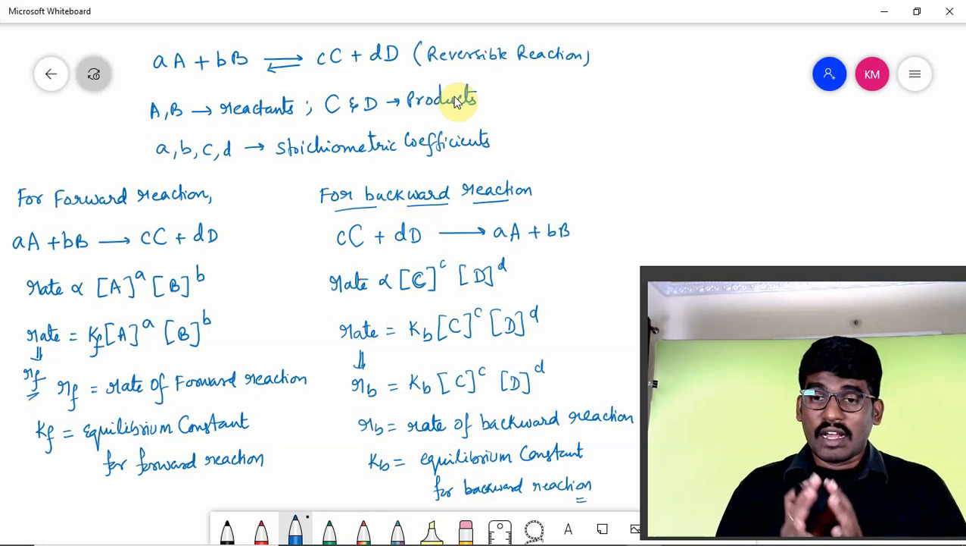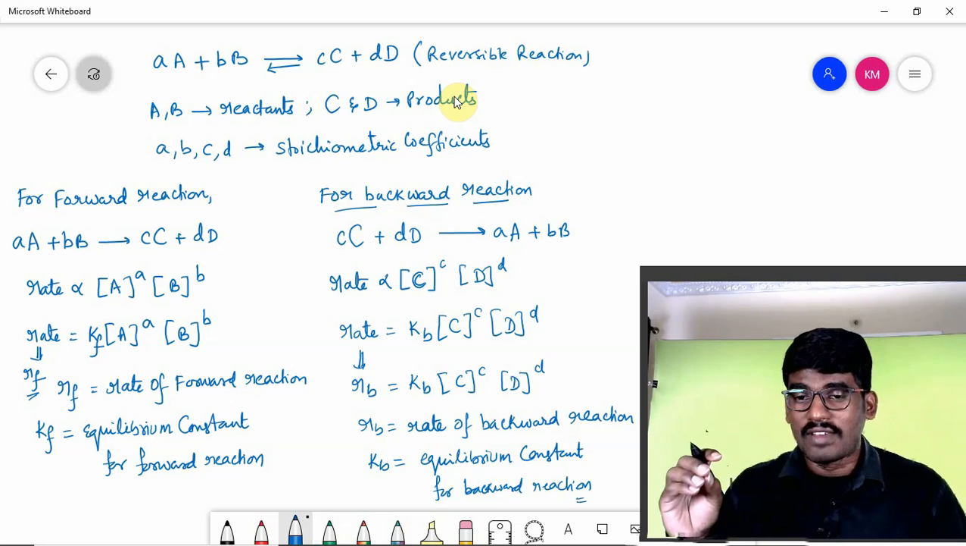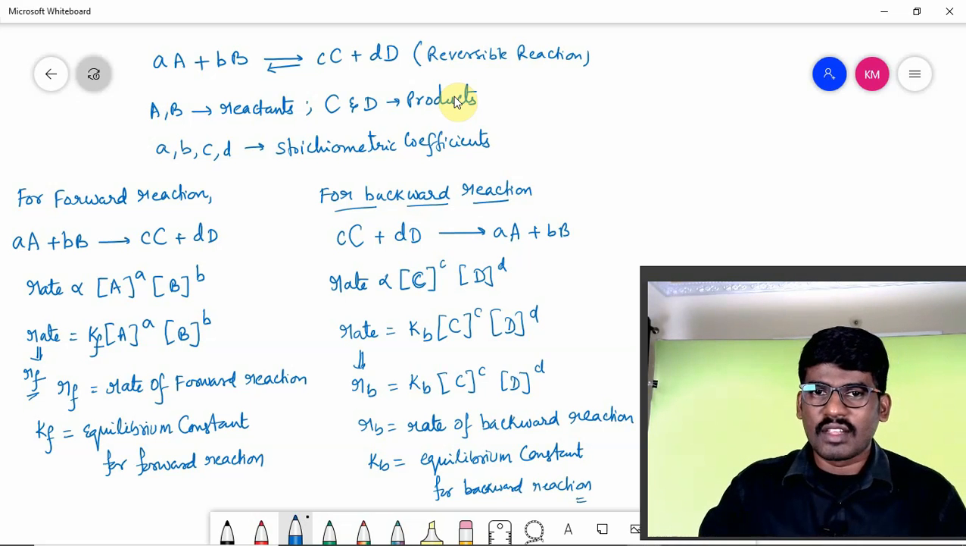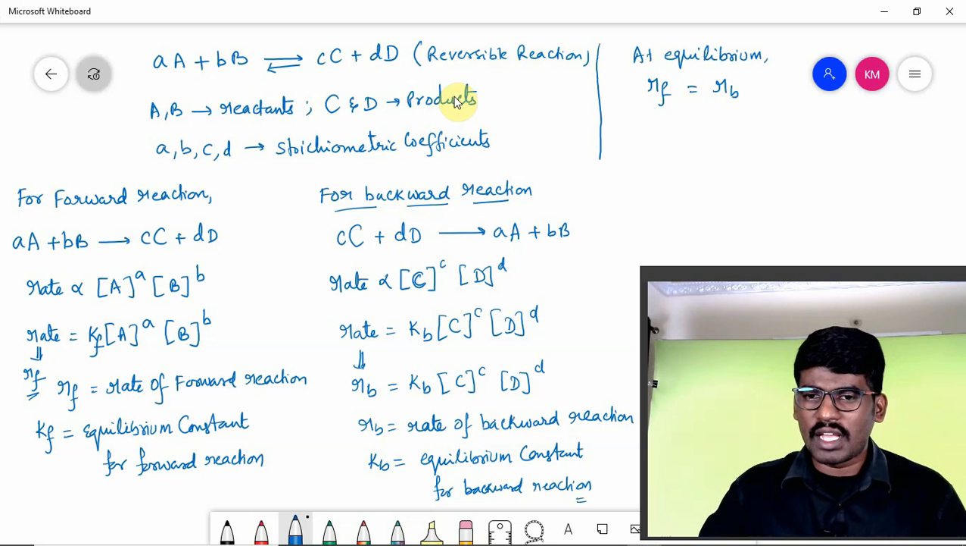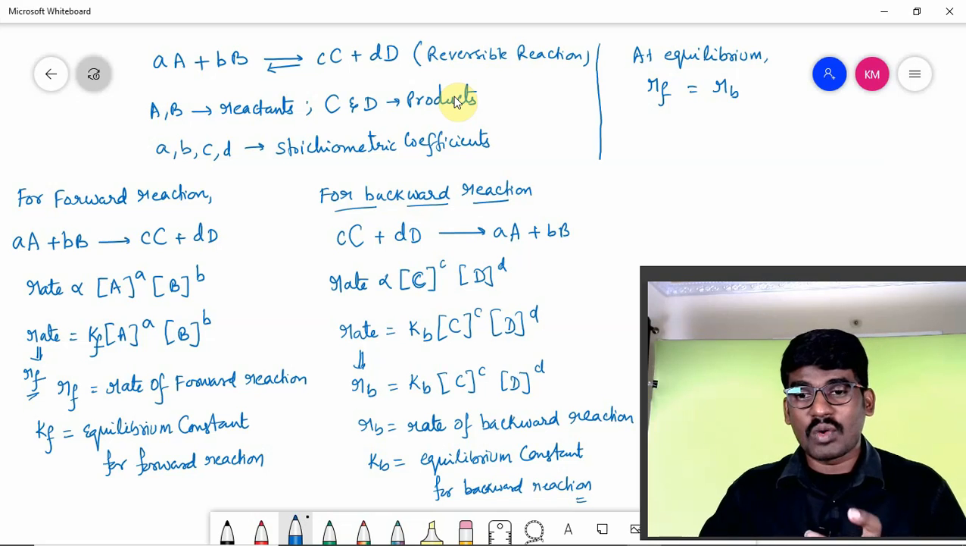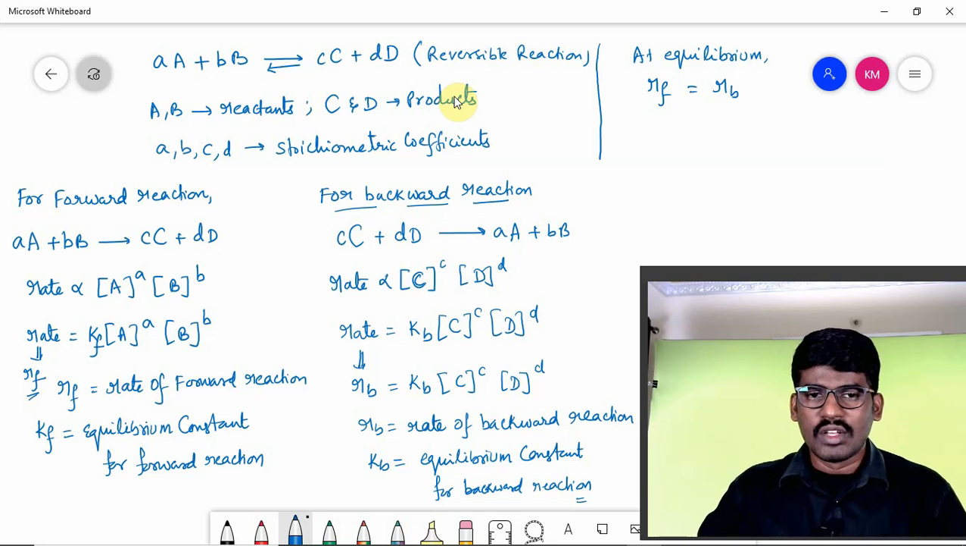Very simple it is. Now, based on this, we are going to derive an expression for the equilibrium constant. At the equilibrium stage, the rate of the forward reaction is equal to the rate of the backward reaction. Both the rates are the same. Forward and backward reactions occur at the same rate at equilibrium. So the Rf expression we have, children, is Kf into concentration of A raised to a, concentration of B raised to b. This side, Kb into concentration of C raised to c, concentration of D raised to d.